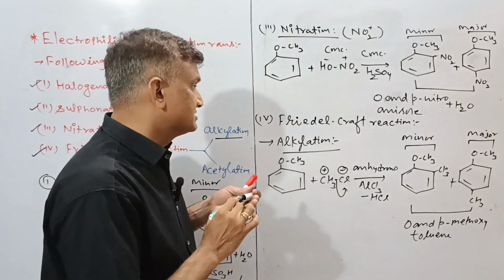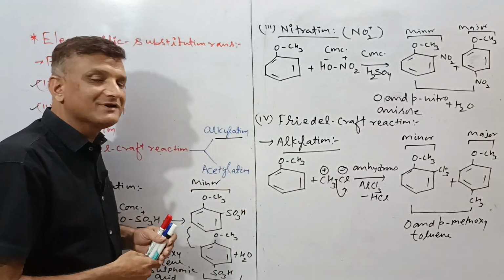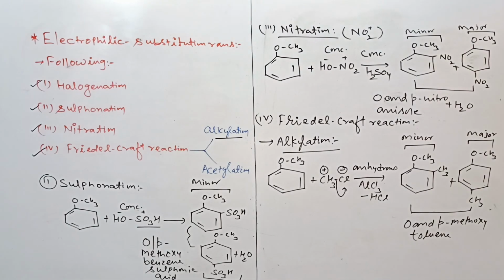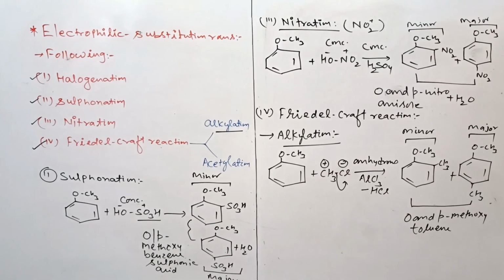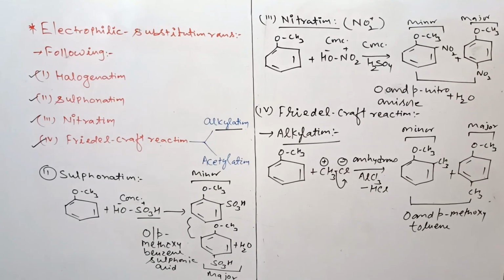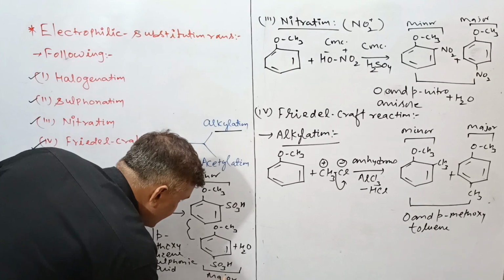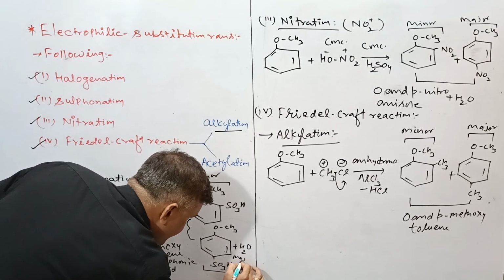This was about the Friedel-Crafts alkylation reaction. We'll go with the acylation or acetylation reaction also. Go through this properly with this kind of slide. If it is not visible, then it's major. I'm going to write here major product.